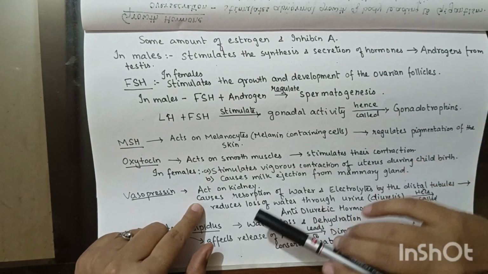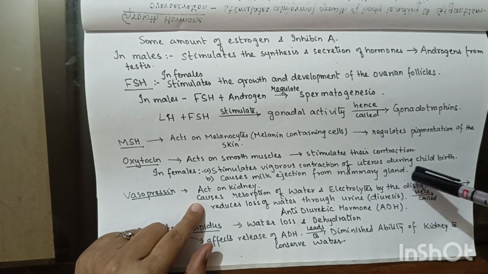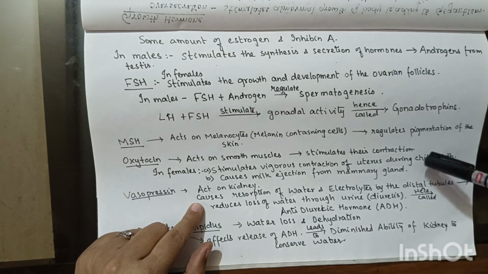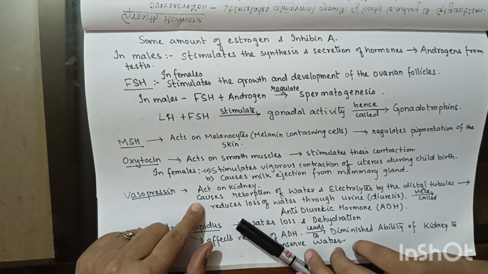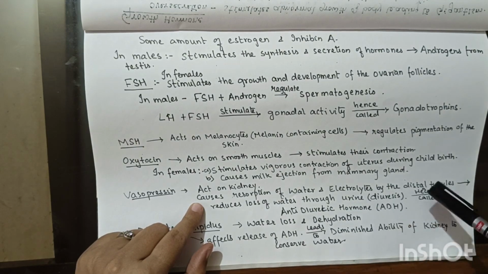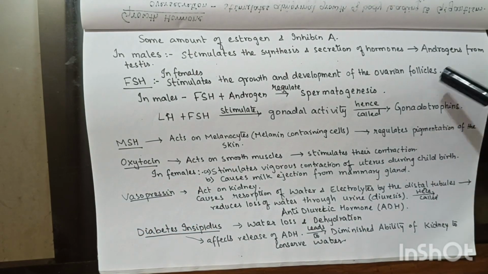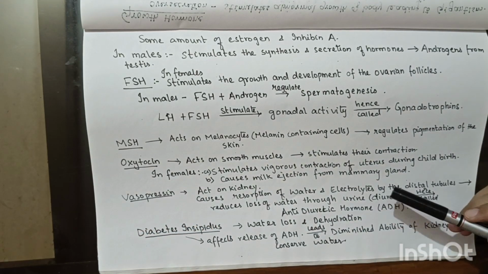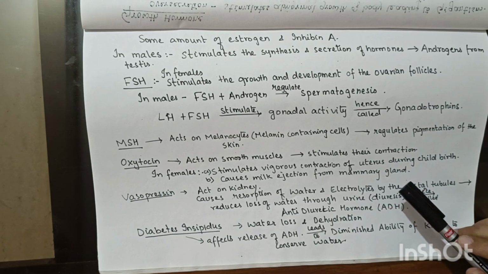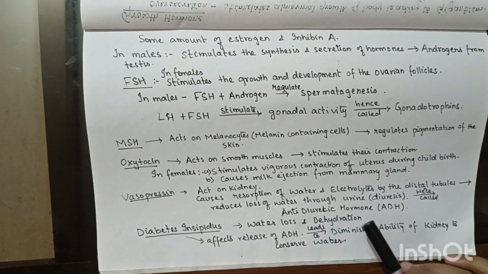So it will cause the reabsorption of water and electrolytes by the distal tubules, hence leading to reduction of the loss of water through urine, that is diuresis. Hence it is called antidiuretic hormone. It reduces the loss of water and electrolytes by the urine from the body.